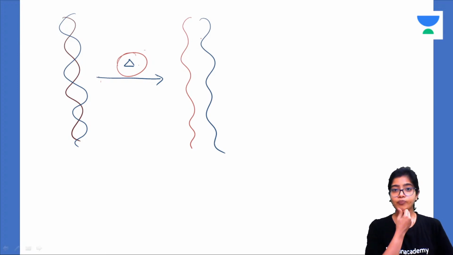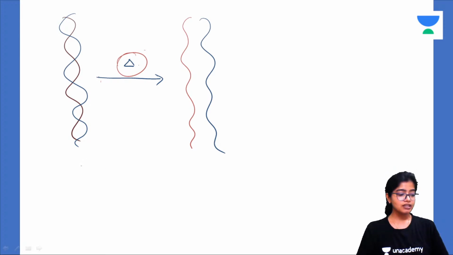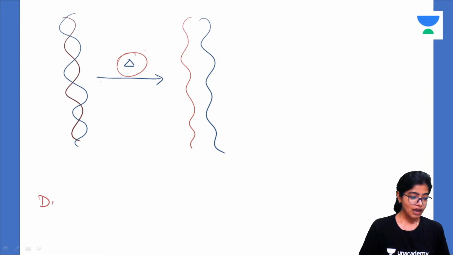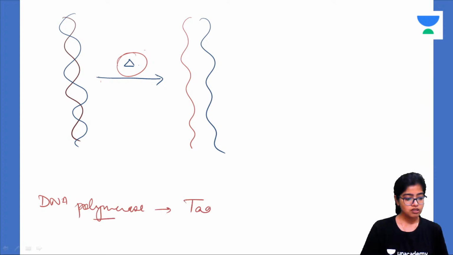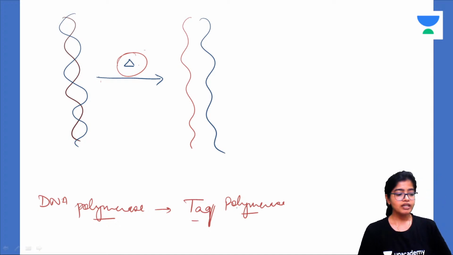So what will you do? We want a special type of DNA polymerase that can function at very high temperature. And what is that DNA polymerase called? That special type of DNA polymerase that can function at very high temperatures is called Taq polymerase. What is it called? Taq polymerase enzyme. It can function at very high temperatures.